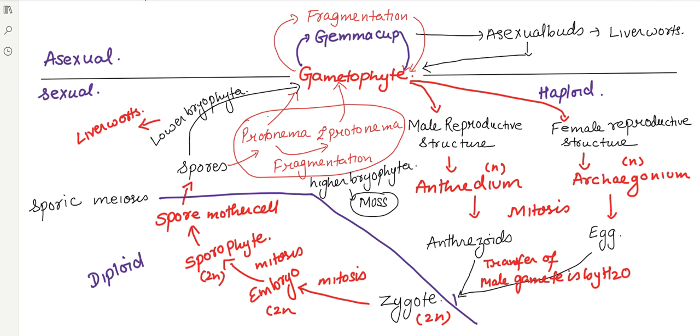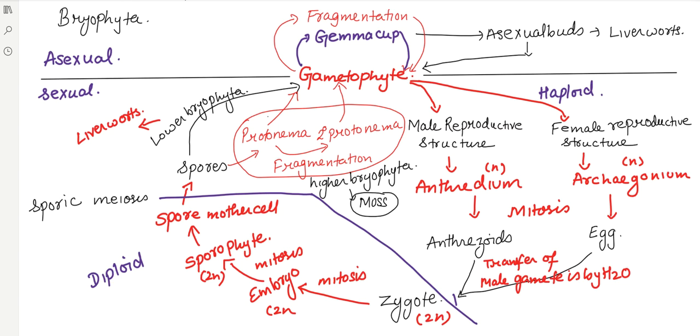So if we are talking about bryophyta, overall we're going to see two different methods. One is the sexual, one is the asexual. Asexual is with the help of gemma cup and fragmentation. Sexual is with the help of antheridium and archegonium, which are male and female gametophyte structures, which form antherozoids and egg cells. The antherozoids are transferred with the help of water to form zygote. Zygote forms embryo, embryo forms sporophyte, which has spore mother cell.